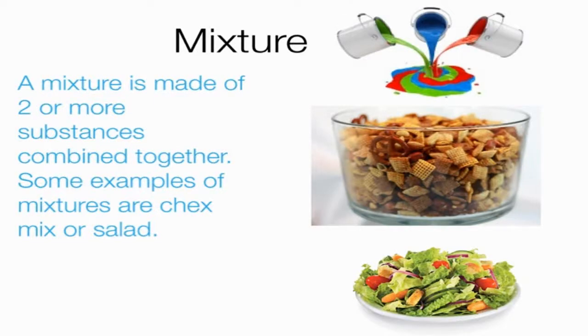A mixture is made of two or more substances combined together. Some examples of mixtures are Chex Mix or salad. Over here we can see a salad. There are tomatoes, so many veggies, corn and so on. When you mix all these veggies you get a mixture. So a mixture is made of two or more substances which are combined together.